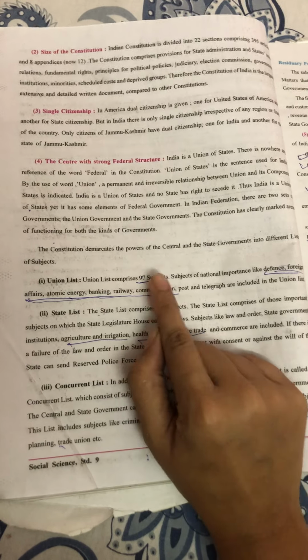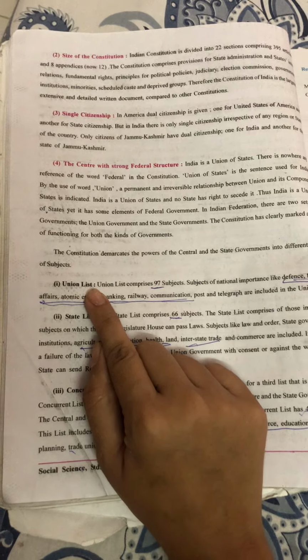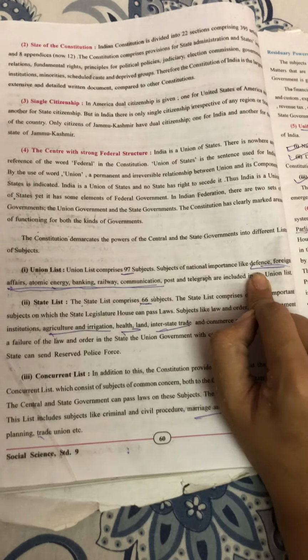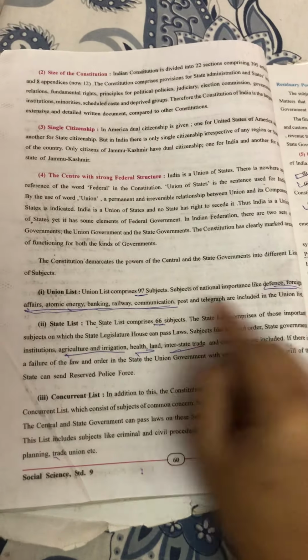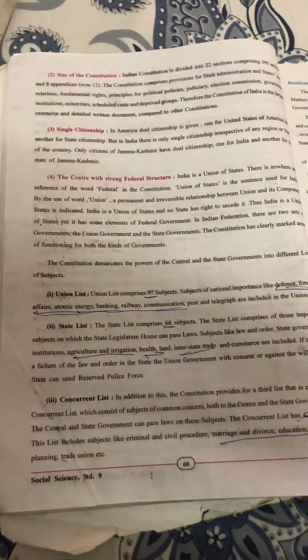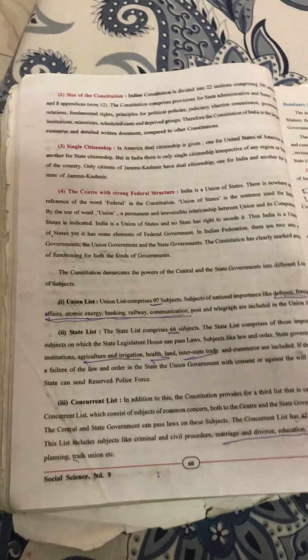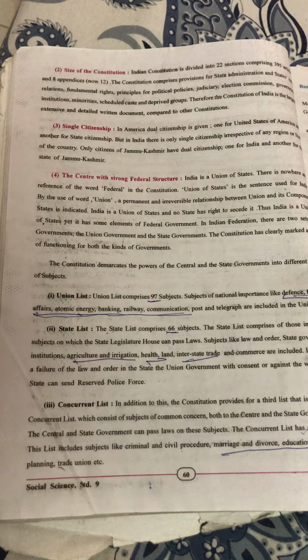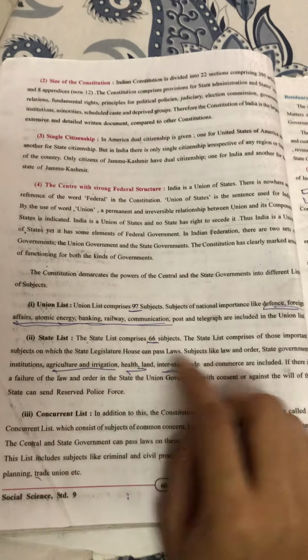Union list comprises 97 subjects, 97 topics on which the central government can take decisions, like defense. Defense means army, navy, air force. Foreign affairs. What are foreign affairs? Foreign relations. Like Prime Minister Narendra Modi going to Bhutan, Japan, Russia, America, meeting all of them. That is called foreign affairs. Atomic energy. What is atomic energy? Making atom bombs and all that, and using atomic energy for good things also.